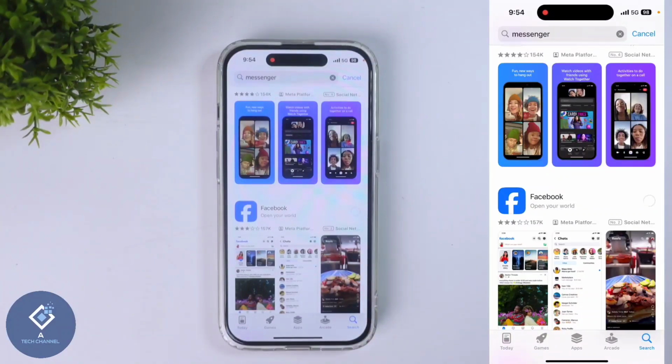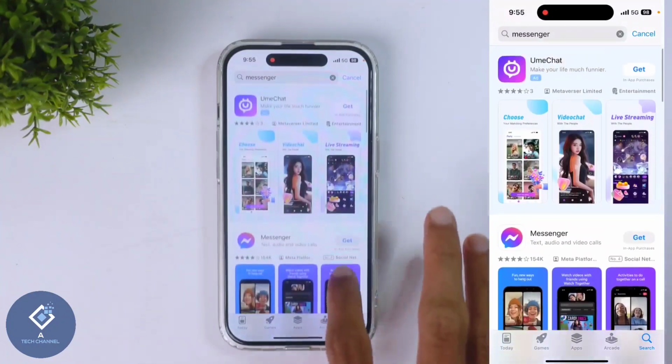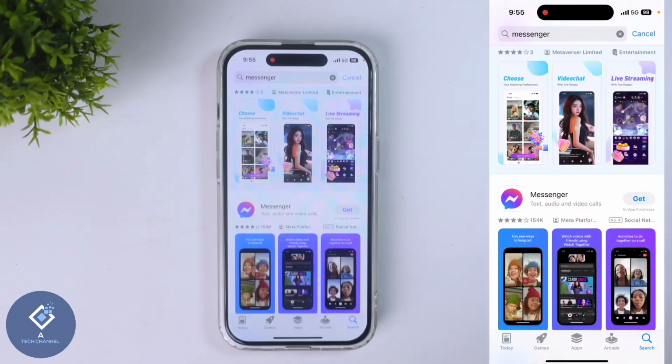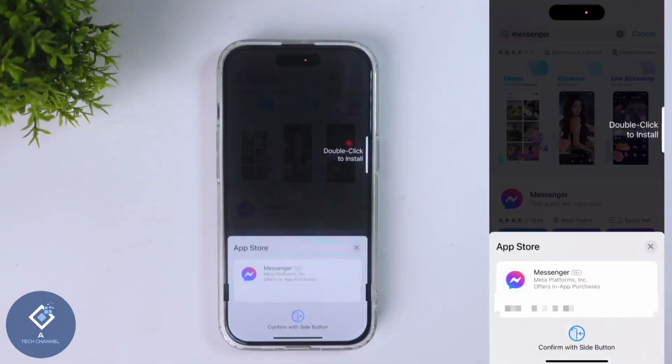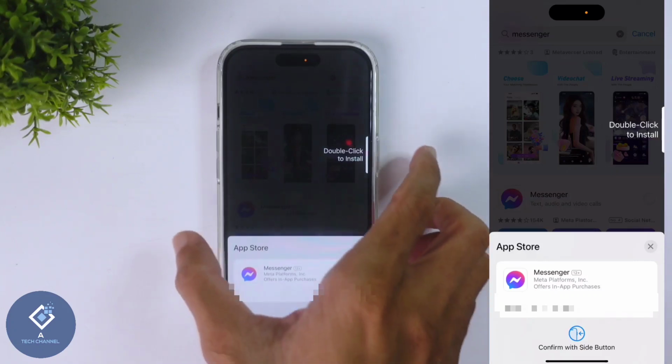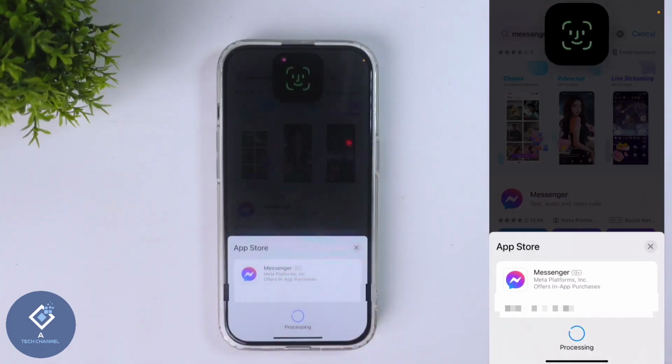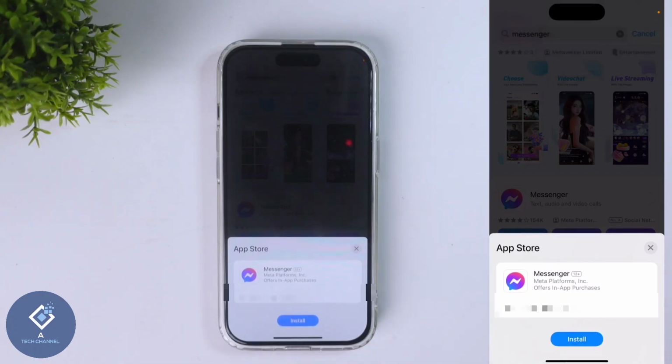The thing is that if you have downloaded it before, you don't need to confirm with password. But in case of Messenger, it is not like that. Before I have not downloaded this application. So you need to click on this Get button. When you are clicking on that, you will be asked to double click on Power button. Just double click on this Power button. When you are clicking on that, your Face ID will be opened. You can confirm your identity with Face ID.